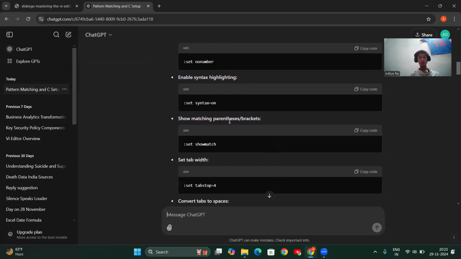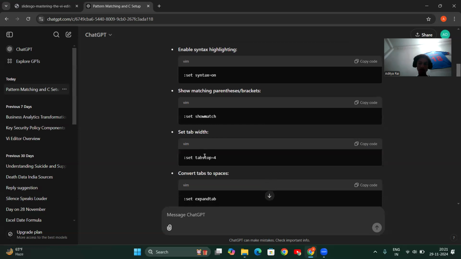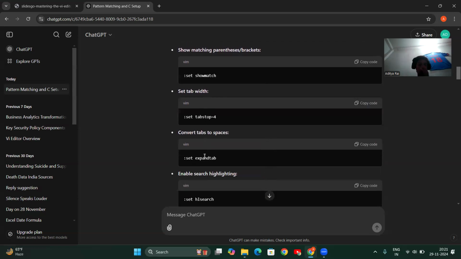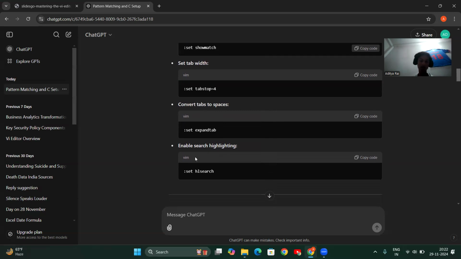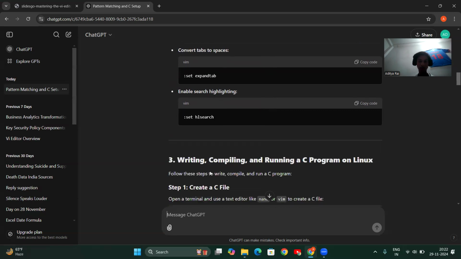Matching parentheses and brackets: if you want to show matching parentheses and brackets, set showmatch. These are the commands you use for particular things, such as converting tabs to spaces: colon set expandtab, which converts tabs into spaces. Enable search highlighting: if you want to search for anything, set hlsearch, which highlights the search results.